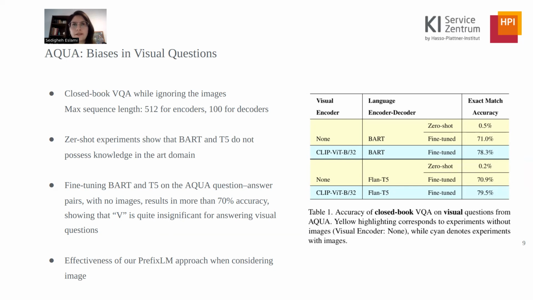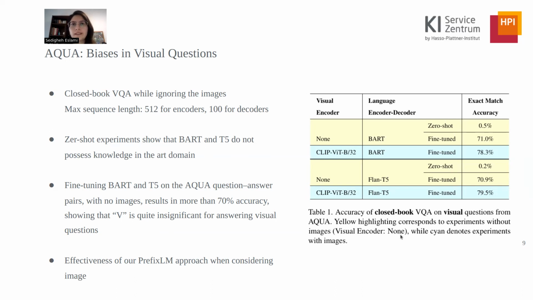However, after fine-tuning them, they achieve more than 70% accuracy without the presence of images. This observation shows that the images are quite insignificant for answering visual questions in AQUA. Furthermore, we use the CLIP visual encoder and use images for answering questions. These experiments show an improvement of up to 8% accuracy in the VQA.